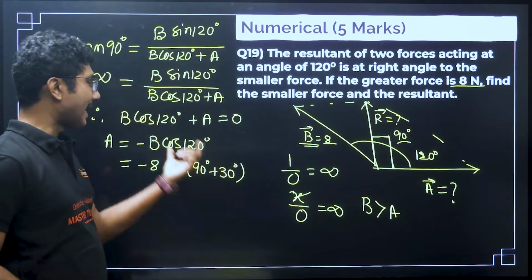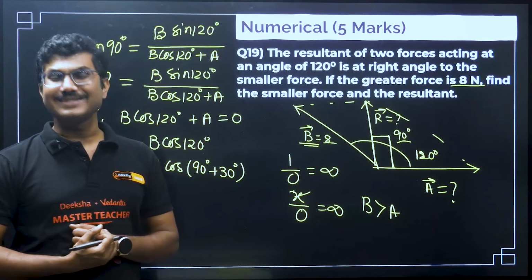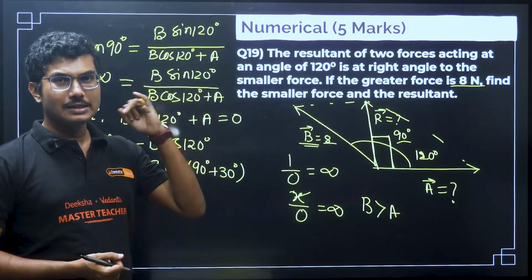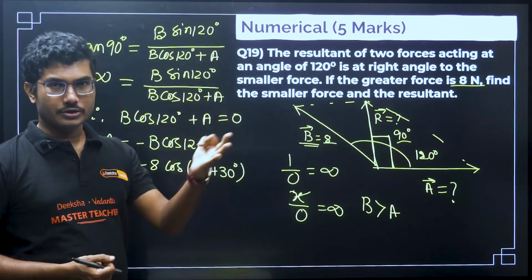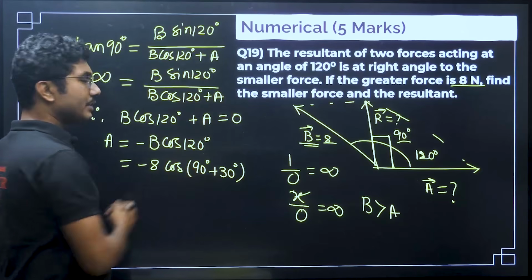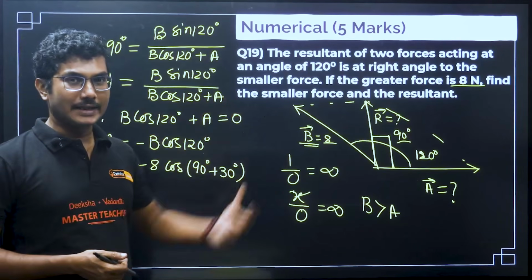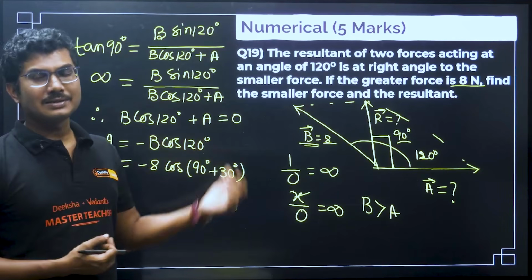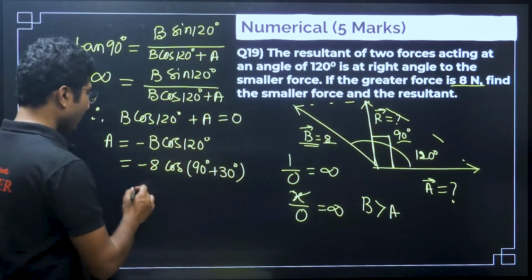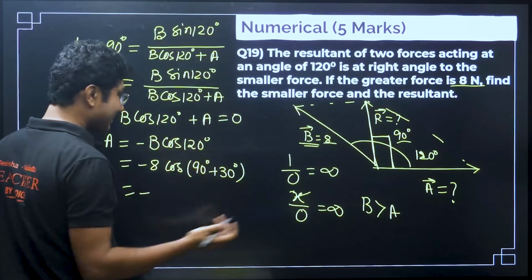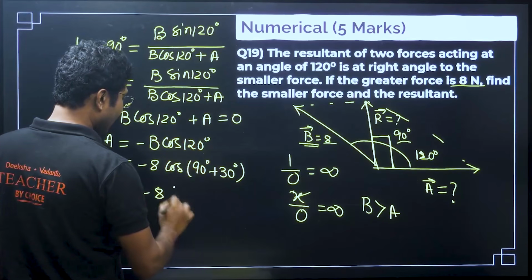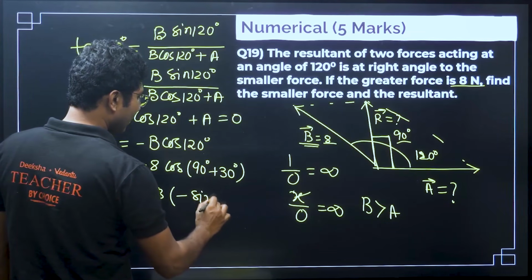This angle 120 degrees falls in the second quadrant, where only sine is positive, so the value of cos will be negative. And cos 90 plus theta is minus sin theta. So, it will be 8 times minus sin 30 degrees.